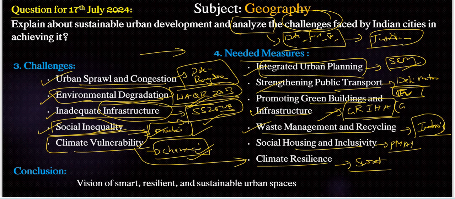Surat has recently adopted flood resilient infrastructure, setting an example for other urban areas, right? Developing this type of climate resilient infrastructure and early warning systems for natural disasters should be taken care of by each and every city, to control these particular sustainable urban development issues, right?